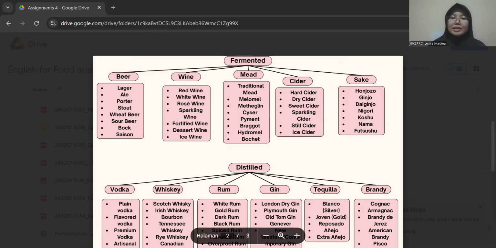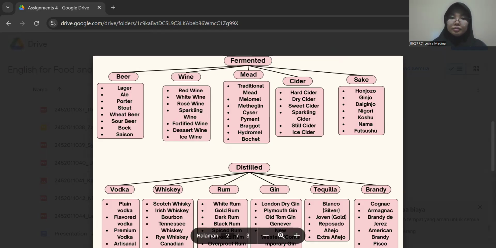So for the next is a nigori. Nigori is unfiltered sake, giving it a cloudy appearance and a creamy, sweet flavor. For example, a Tozai Snow Maiden Nigori. So for the next is a koshu. Koshu is aged sake, offering a more complex, richer flavor profile, often with earthy or nutty notes. For example, Shirakabegura Koshu.